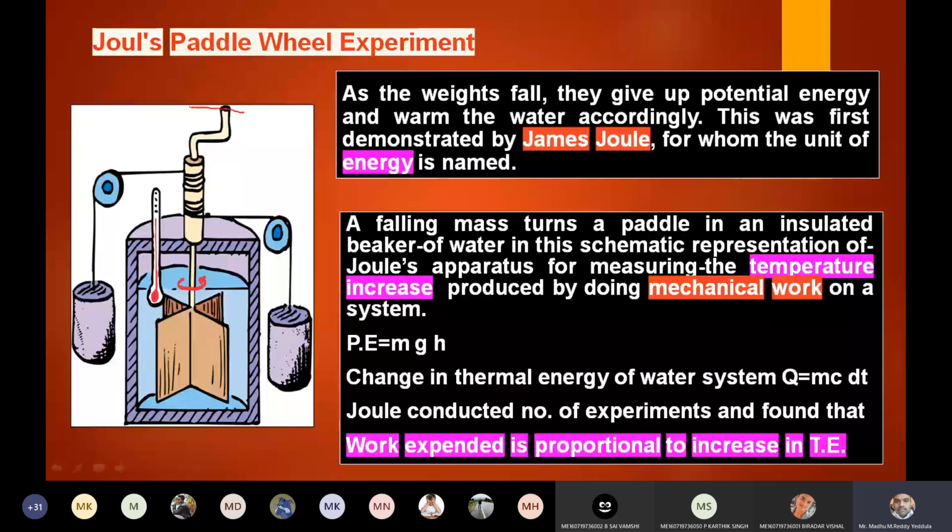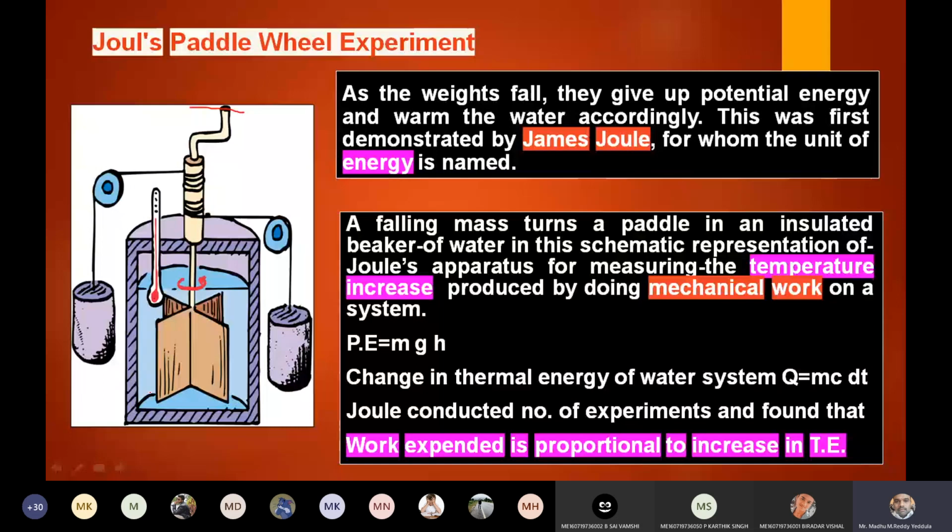Let us say here some paddle is there, and here we have a stirrer arrangement. Here it is an insulated beaker. It is a thermally insulated beaker, meaning heat cannot be added or extracted. Whatever heat is present within the system will remain constant. It cannot be exchanged with the surroundings. It is adiabatic, an insulated one.